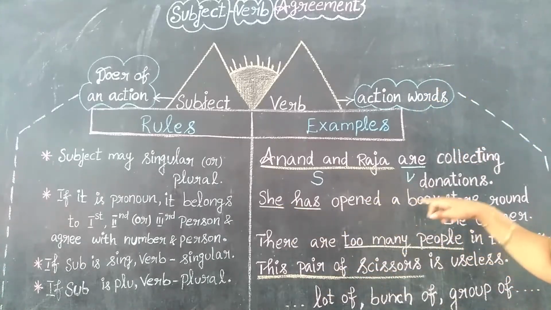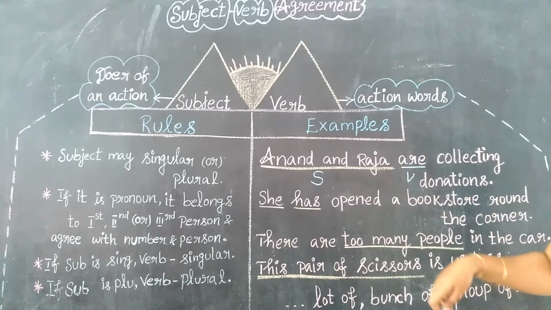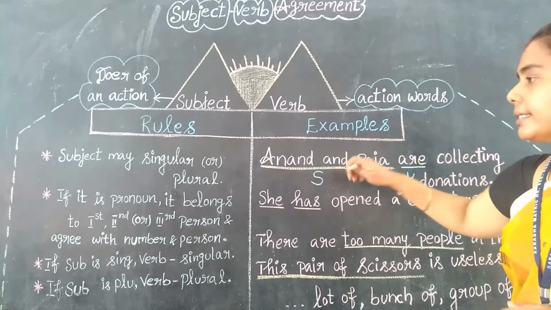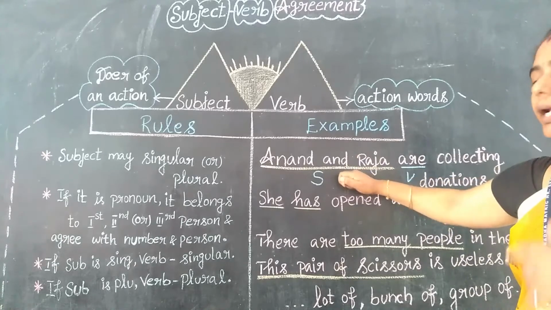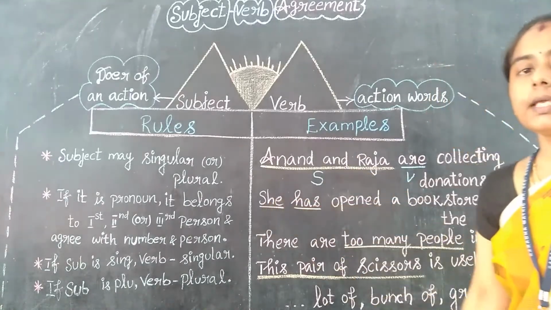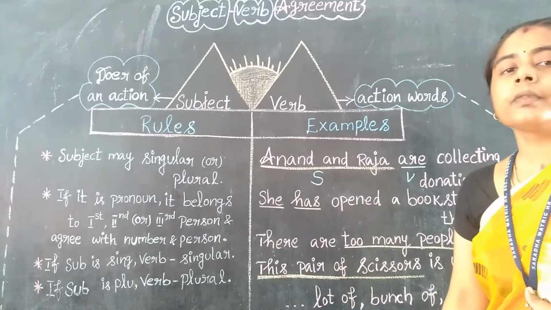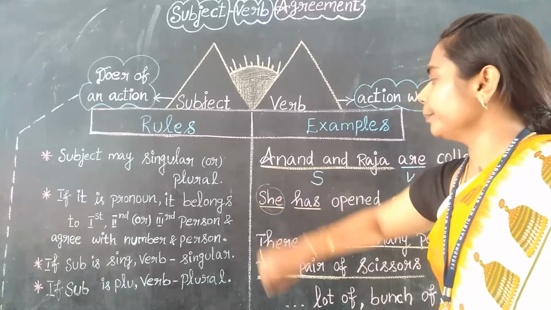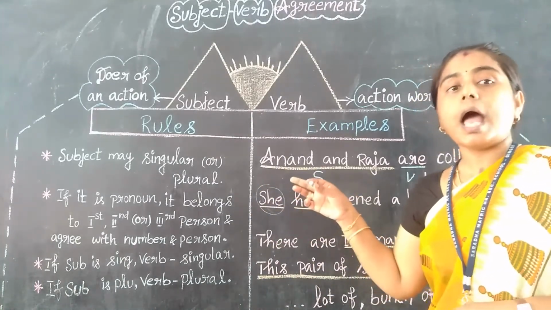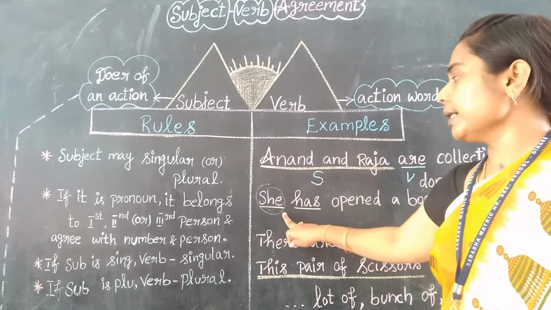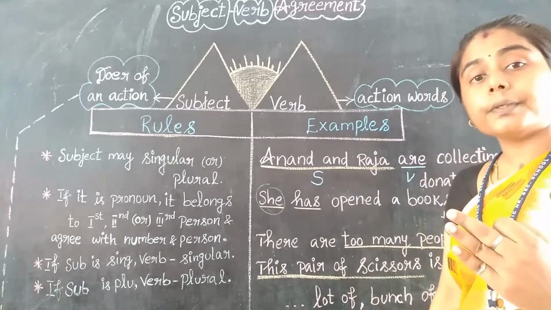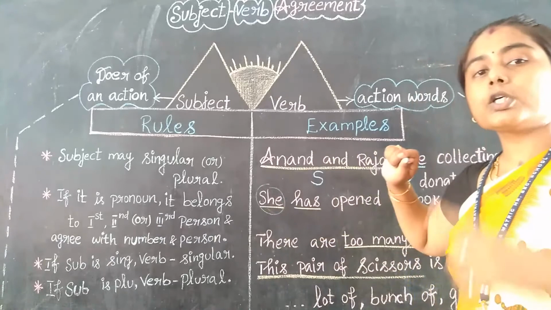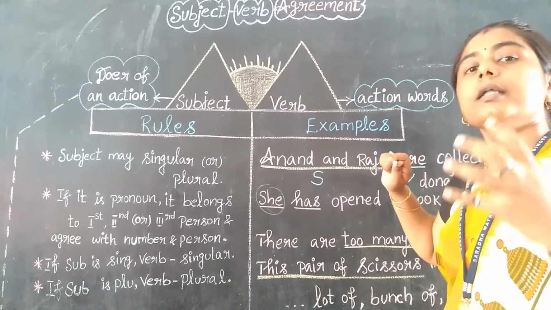Next, look at the second example. She has opened a bookstore round the corner. See, it is a simple sentence, but here it is singular, unlike the plural example we have just seen. Here we got a pronoun. Pronouns always belong to first person, second person or third person, right? She is a pronoun, and it is the third person, singular, because it is only one person.